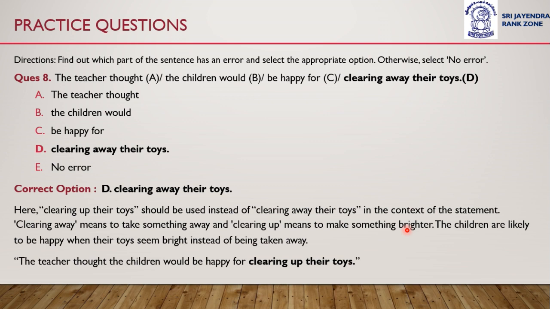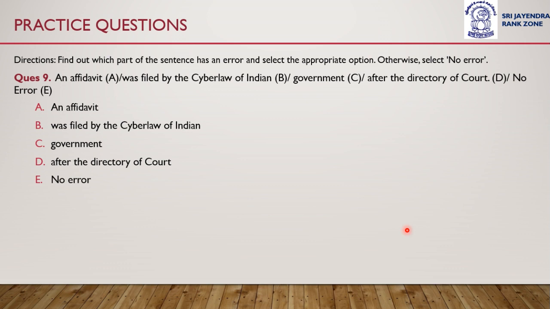This is a grammatically correct sentence. The error is in clearing away their toys. Instead of clearing away, clearing up will be used. So option D is the correct answer to this. We will mark option D. The error is in option D. Let us move on to question number 9.